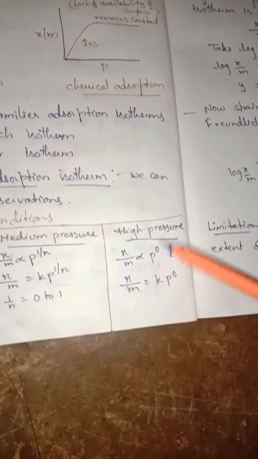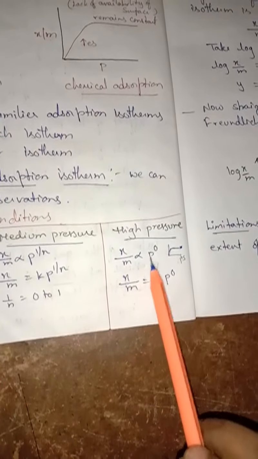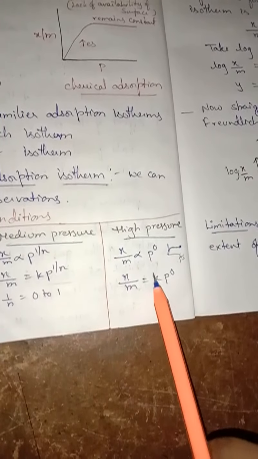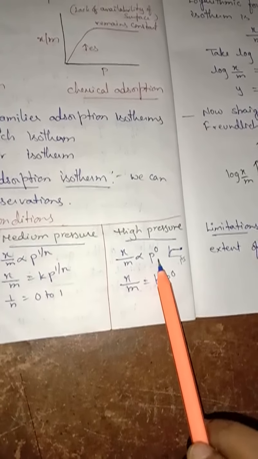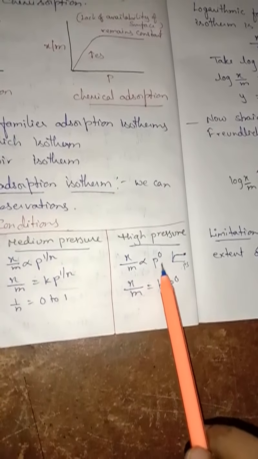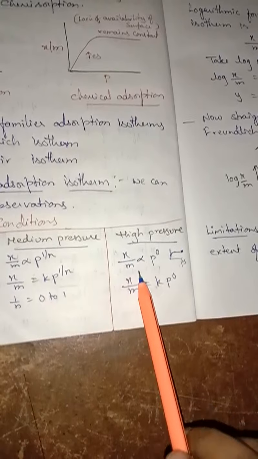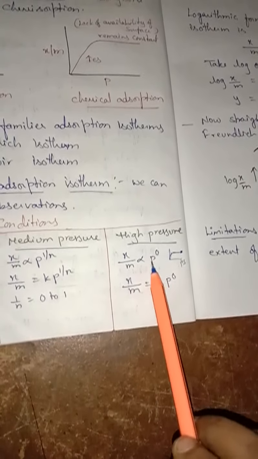He couldn't explain why this happened. So x by m is directly proportional to p naught, where x by m equals k p naught. What do you mean by p naught here? Here it is the equilibrium pressure. Here the x by m value becomes independent of the equilibrium pressure. That is why we denoted it p naught.